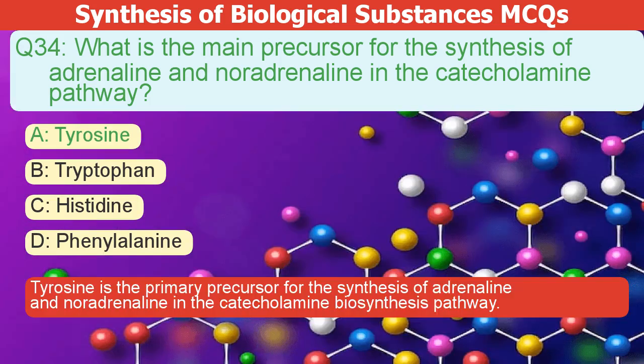The correct answer is A. Tyrosine is the primary precursor for the synthesis of adrenaline and noradrenaline in the catecholamine biosynthesis pathway.